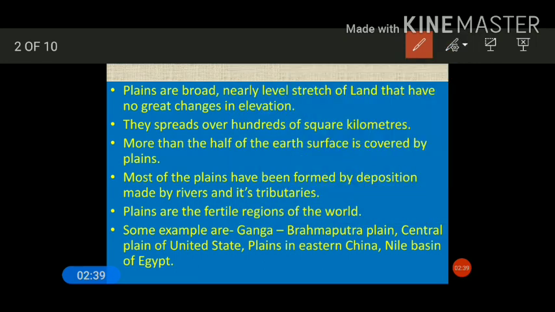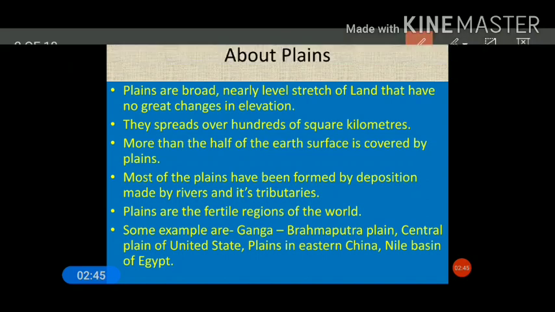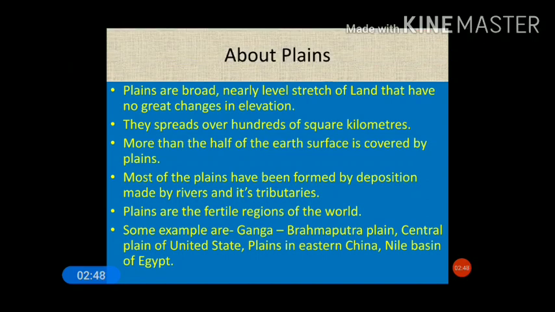Now moving to the next point: plains are fertile regions of the world, as these regions are formed by the deposition made by the rivers, and most of these depositions are in the form of alluvium. These alluviums make the soil rich and fertile.